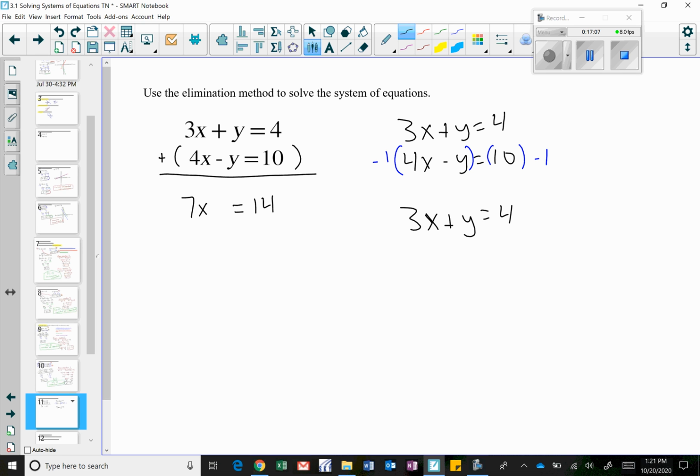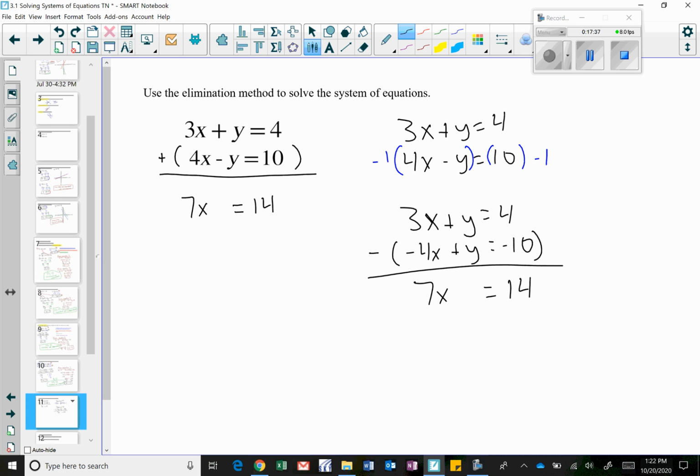And when I multiply the bottom equation by negative 1, I have negative 4x plus y equals negative 10. And then I could now subtract the bottom equation off. That would work out just fine, right? 3x minus negative 4x is 7x, and y minus y is 0 again, so that reduces. And then 4 minus negative 10 is 14.